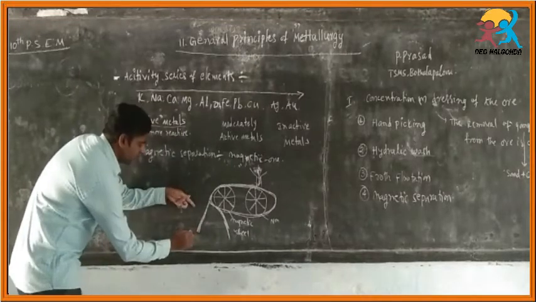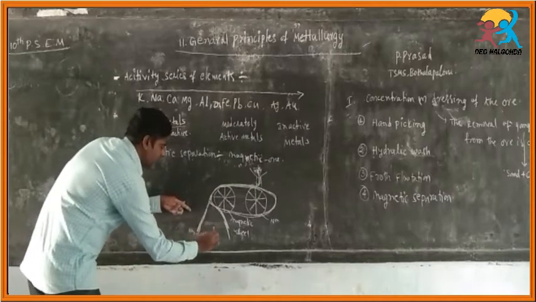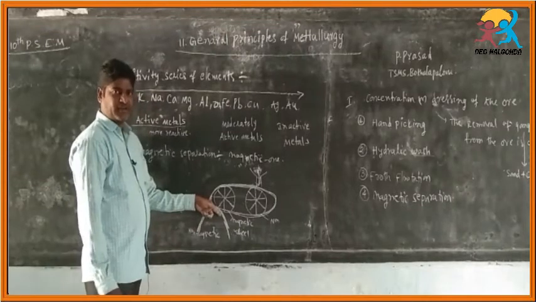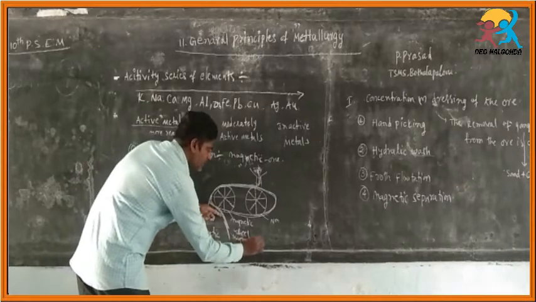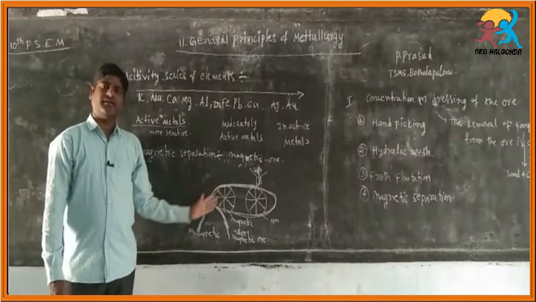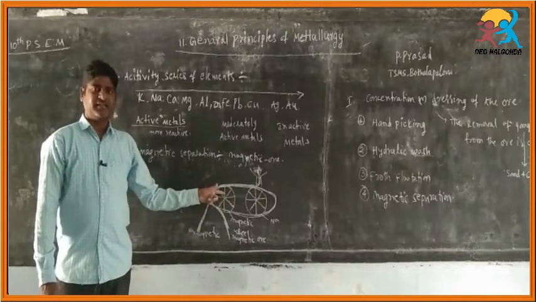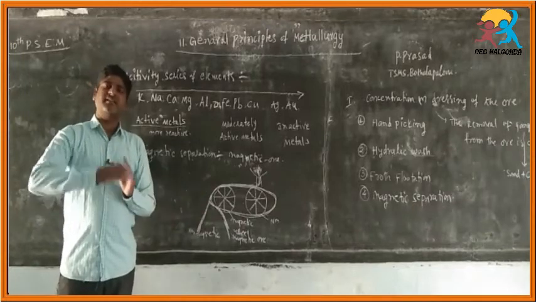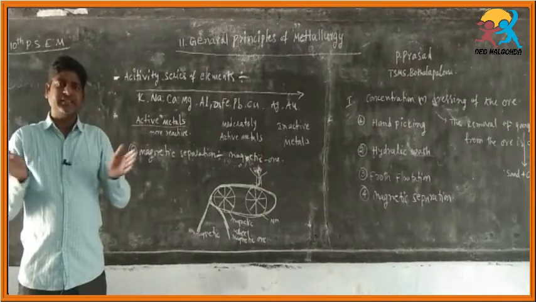These are the non-magnetic particles, and here the magnetic ore falls on the other side. Non-magnetic impurities fall on one side, and by using the magnetic wheel the magnetic ore falls on the other side. So from this technique we can separate both the impurities and the ore.